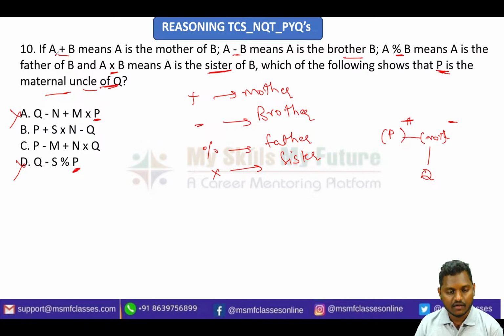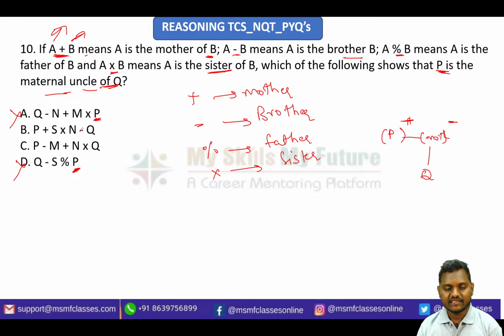See here in the statement also, A plus B means A is the mother, we are sure about A, but nowhere can we be sure about the gender of B. So our answer is not A and D, since we cannot prove the gender of P, because it is present at the last in the equation. That's why A and D are eliminated by just looking at the options.